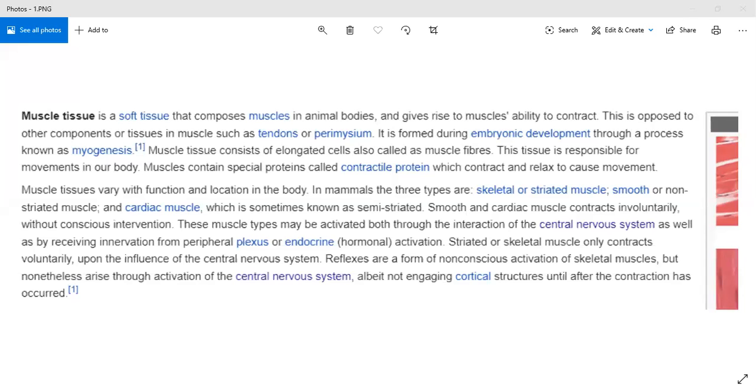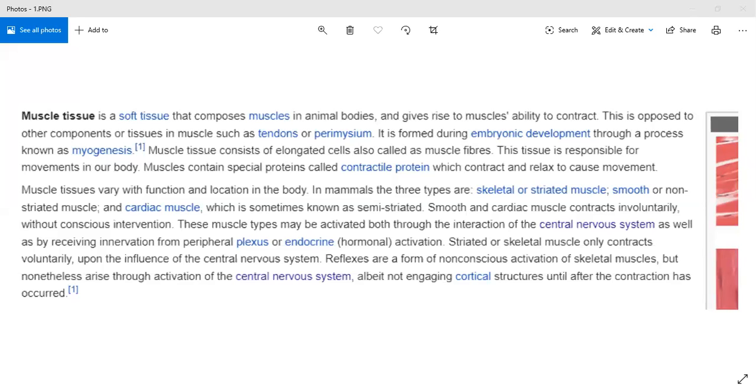Please tell me, we have done, here only, I read 3 names. There are 3 types of muscular tissue. Can you tell me the first name? Ma'am, skeletal muscle. What is the other name? Voluntary muscles, and one more name is there. Striated muscle. Yes. Can you tell me the spelling of striated? S-T, yes. S-T-R-I-A-T-E-D.